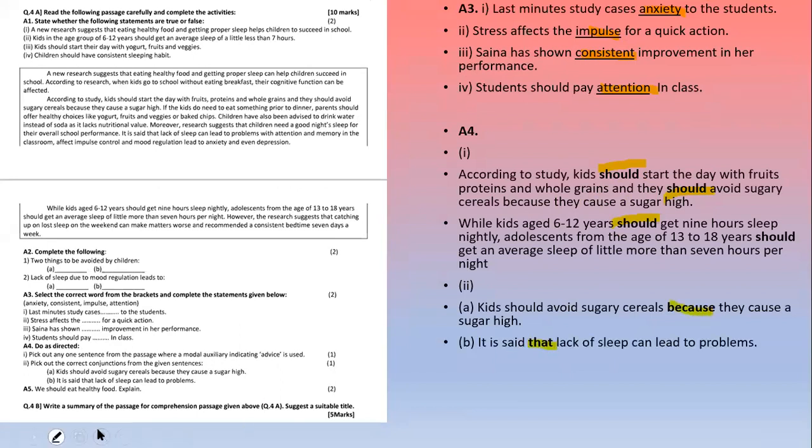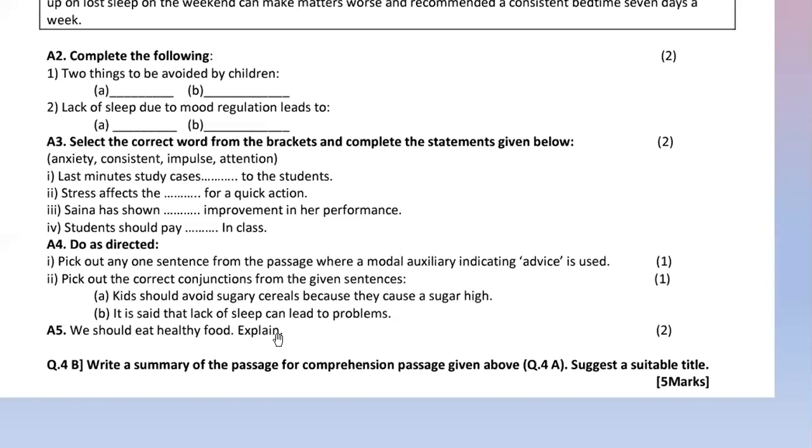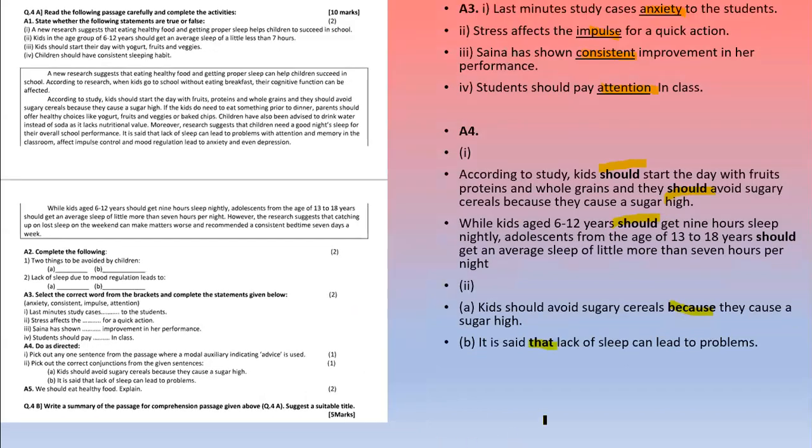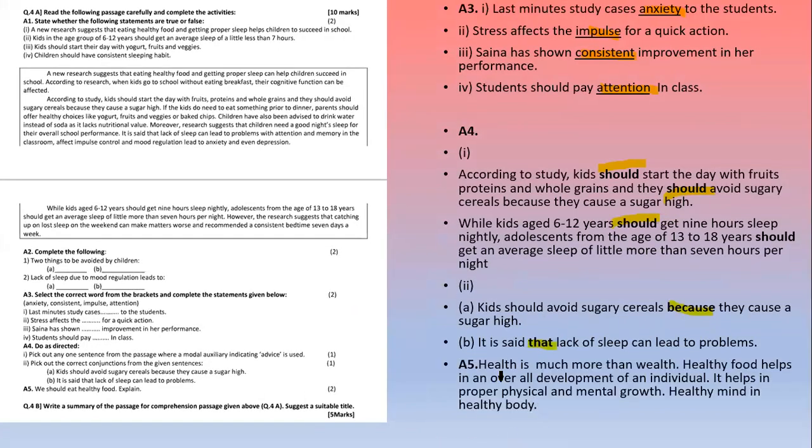And the last question is personal response question. We should eat healthy food, explain. Now it is clear, children, that the question is asking, we should eat healthy food and why. We have to explain the reason. So this is not an ideal answer. You can write any answer of your own according to your viewpoints. Health is much more than well. Healthy food helps in an overall development of an individual. It helps in proper physical and mental growth. Healthy mind in healthy body. So I have written one answer. You can write according to your own wish.